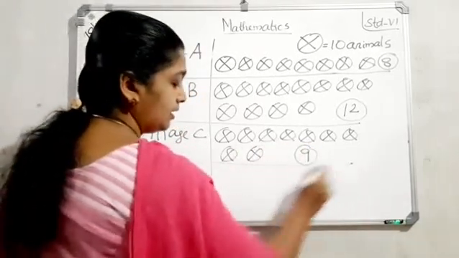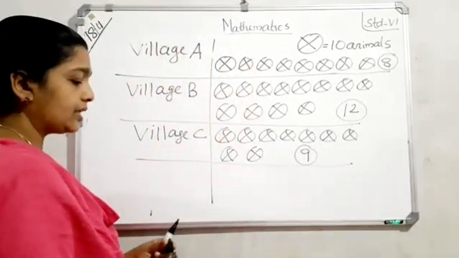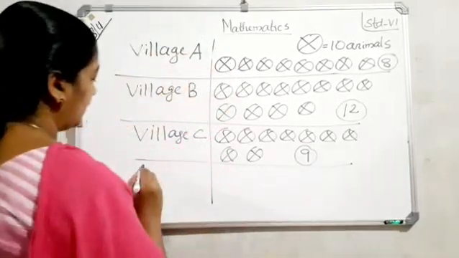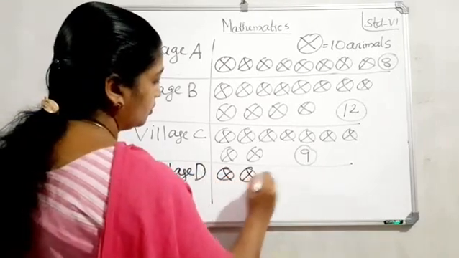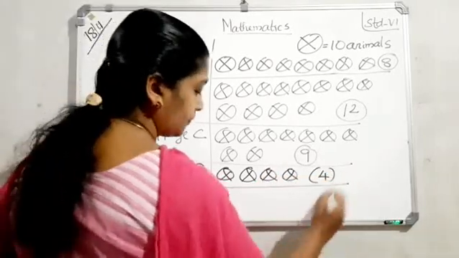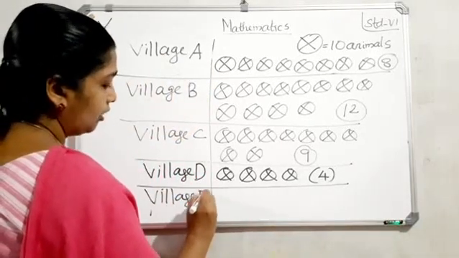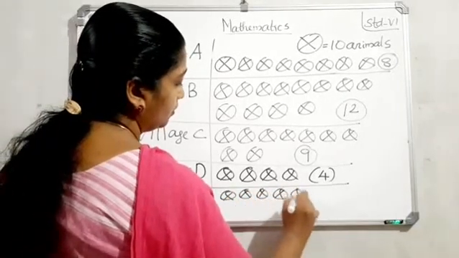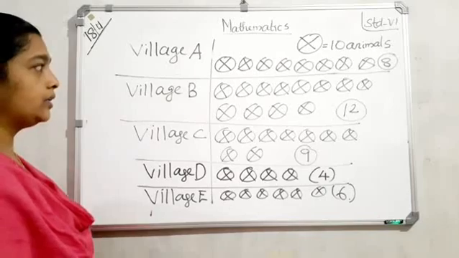And village D. Say the answer, village D. Yes, 40. That is how many? Yes, 4. 1, 2, 3, 4. How many? 4. And village E. How many? 60. So 1, 2, 3, 4, 5 and 6. Clear? So you want to draw these pictures.